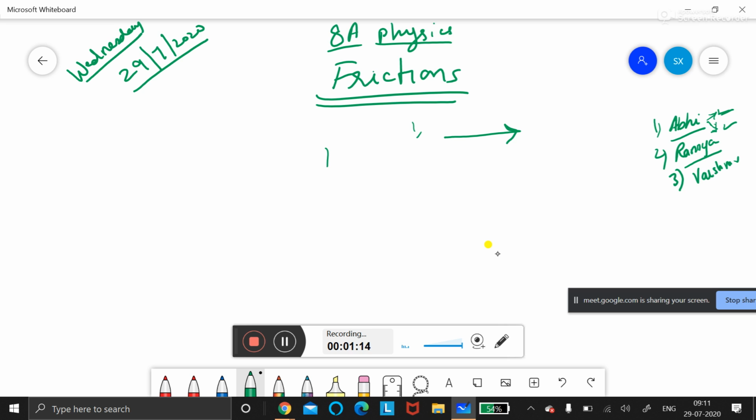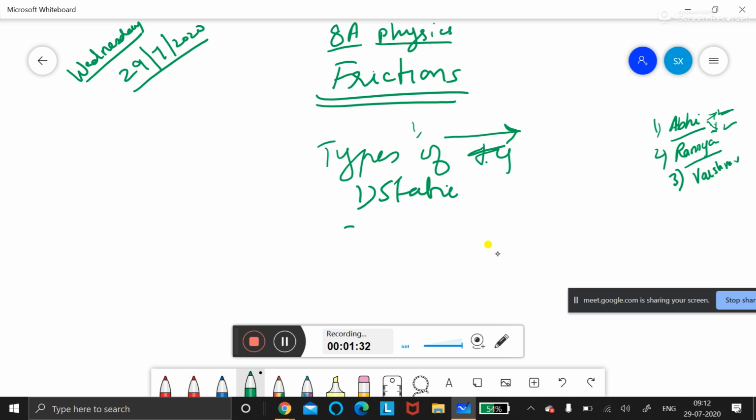Then we studied last time about types of friction. Two types of friction we studied. Today we are going to learn the third friction. Which are the two types of friction which we learned? Sliding friction and static friction. Very good.